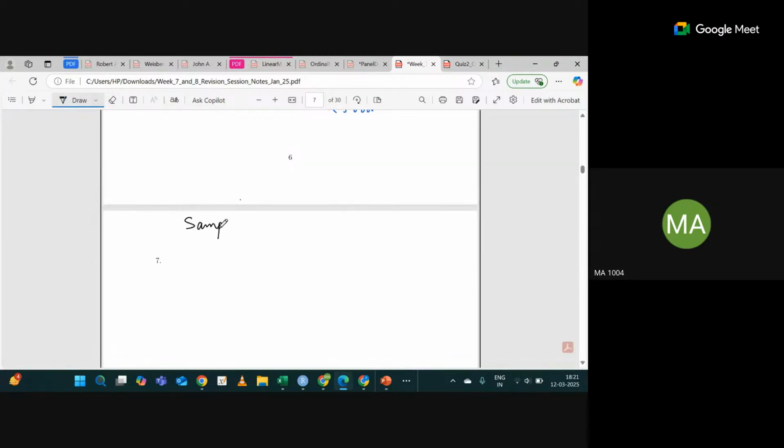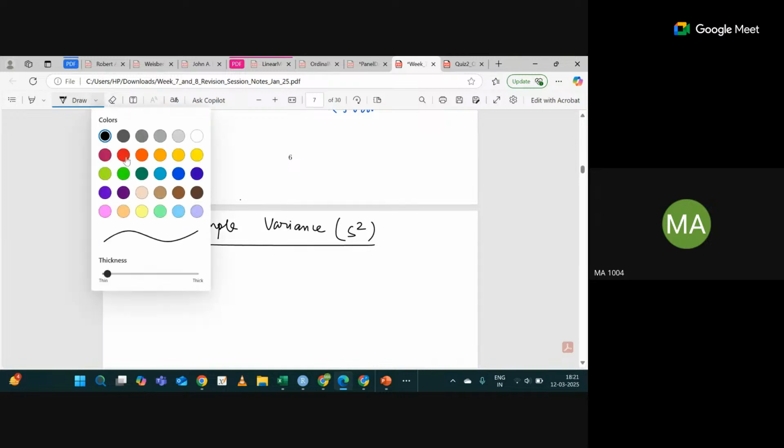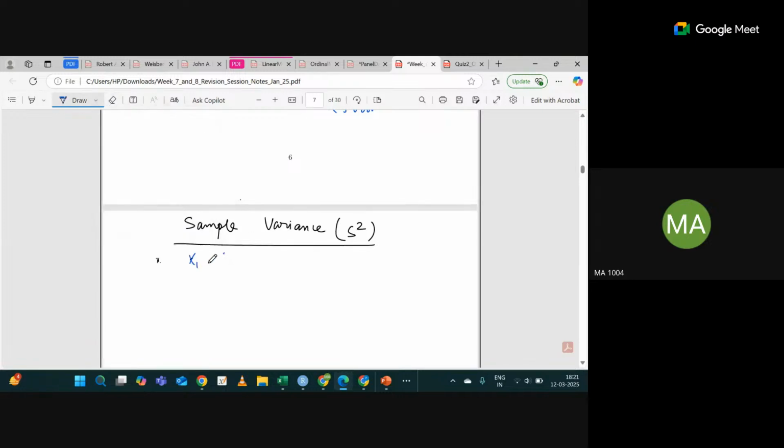So the next concept is called sampling variance, or let's call it the sample variance. The notation is s square. So what is the basic definition? Suppose x1, x2, so on, xn is an IID sample, and x bar is defined as x1 plus x2 plus so on plus xn divided by n.